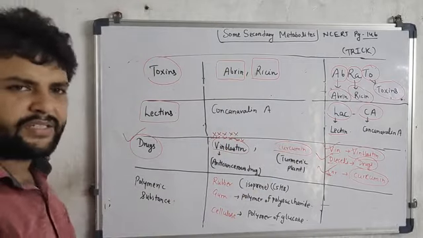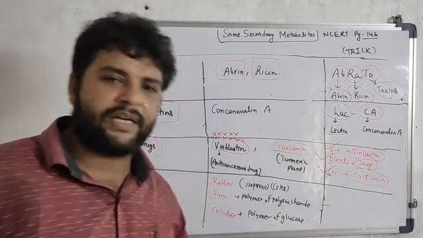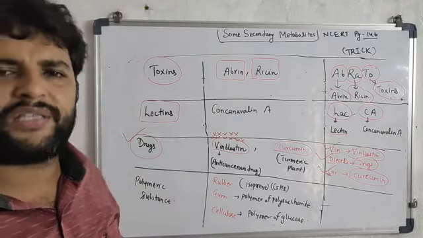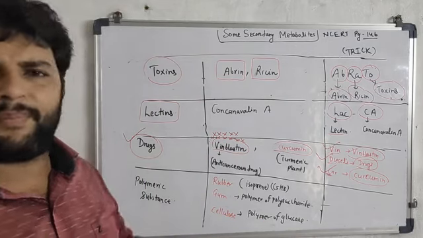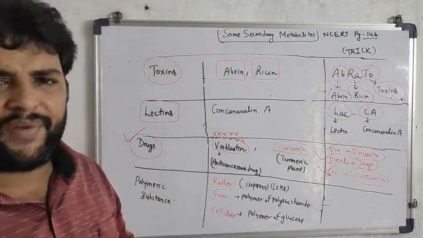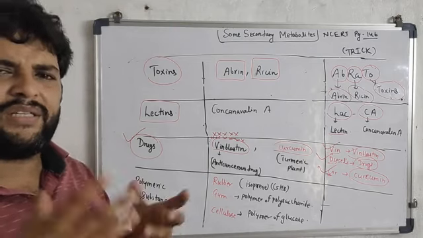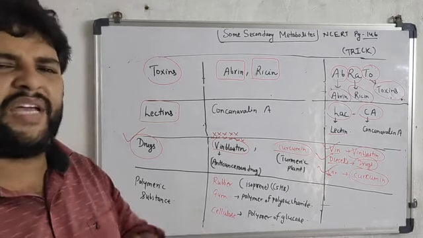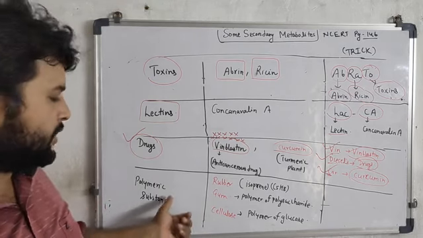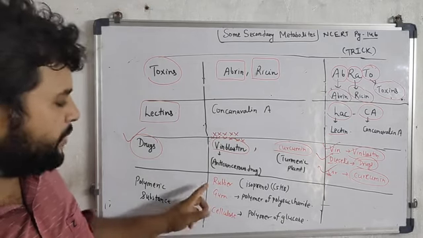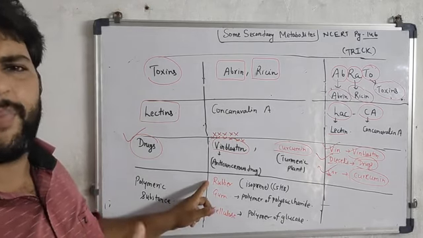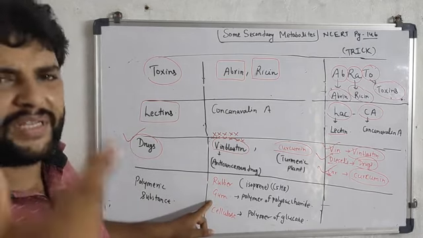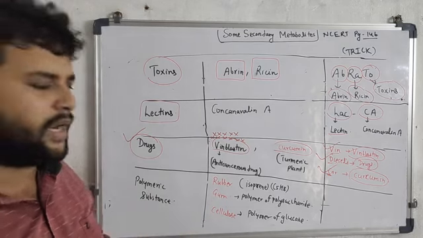And the last is polymeric substances, which are formed by the combination of many monomeric units. I think you are aware of these polymers. Rubber is a polymer, gum is a polymer, cellulose is a polymer. So you can easily identify polymeric substances. Examples: rubber is formed by the combination of isoprene units C5H8. Gum is formed by a combination of various polysaccharides. Cellulose is the polymer of glucose.